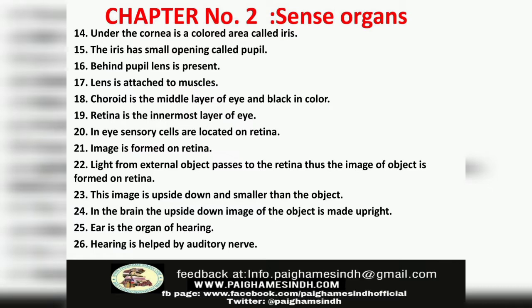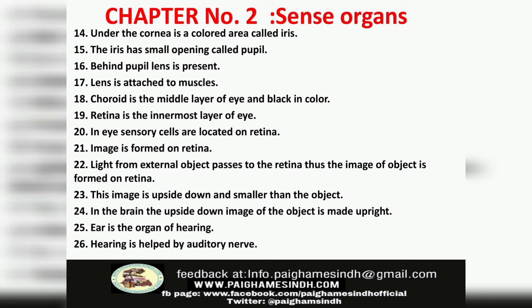Number 18. Choroid is the middle layer of the eye and black in color. Number 19. Retina is the innermost of eye. Number 20. In eye, sensory cells are located on retina. Number 21. Image is formed on retina.